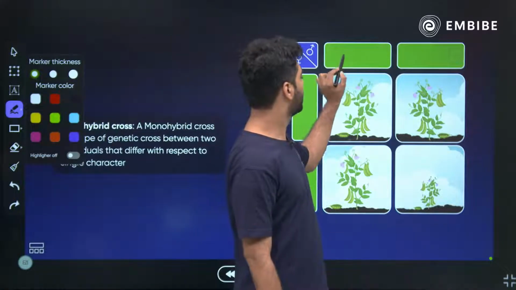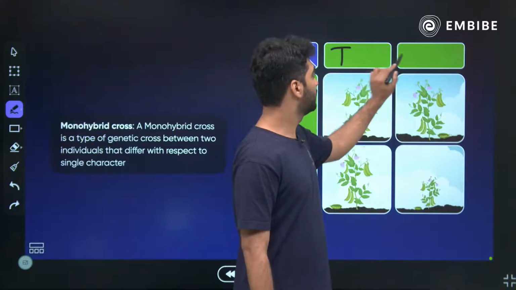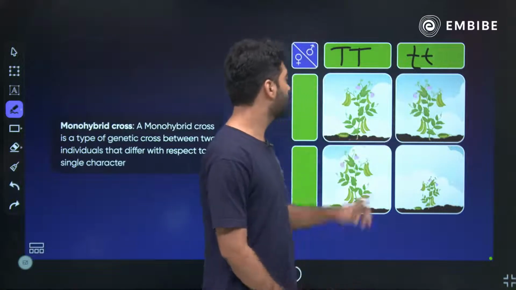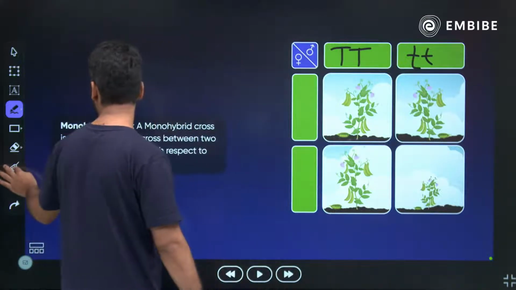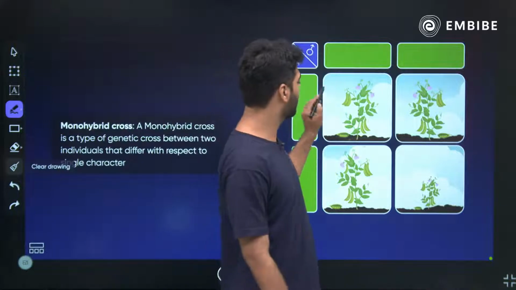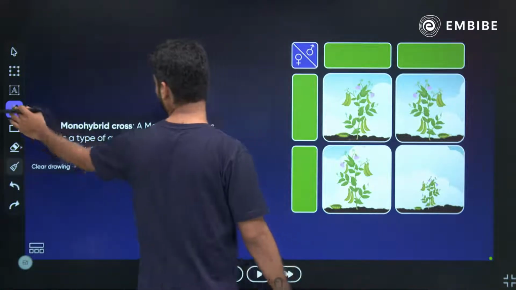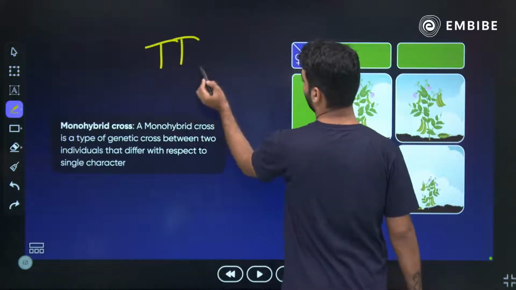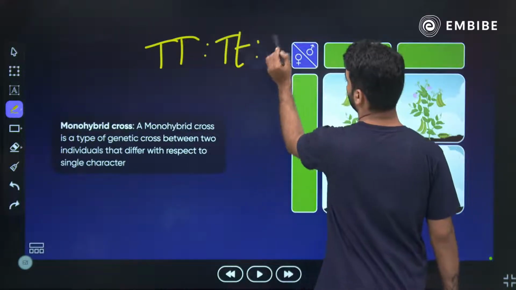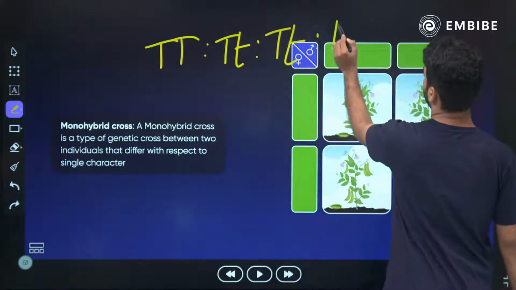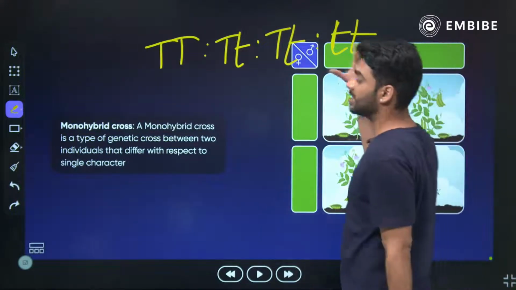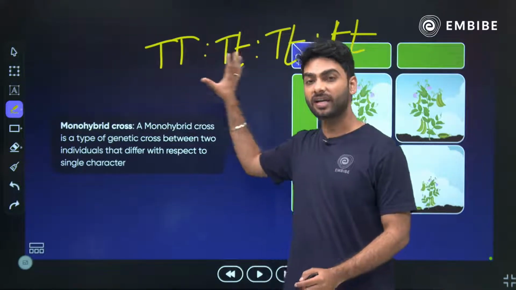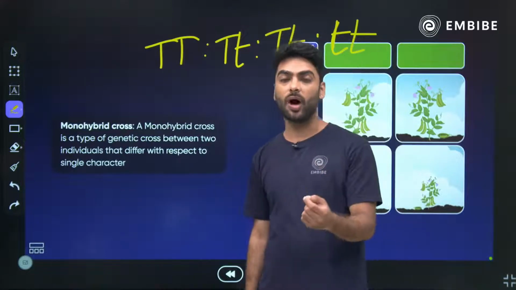We have got T, T, T, T. Okay? So what will be made of this? Our genetic makeup will be made. One will be pure tall, I'll write it over here. Right? So when we are studying, we'll get pure tall, hybrid tall, and pure dwarf. So this is monohybrid cross when we are studying only one character at a time.